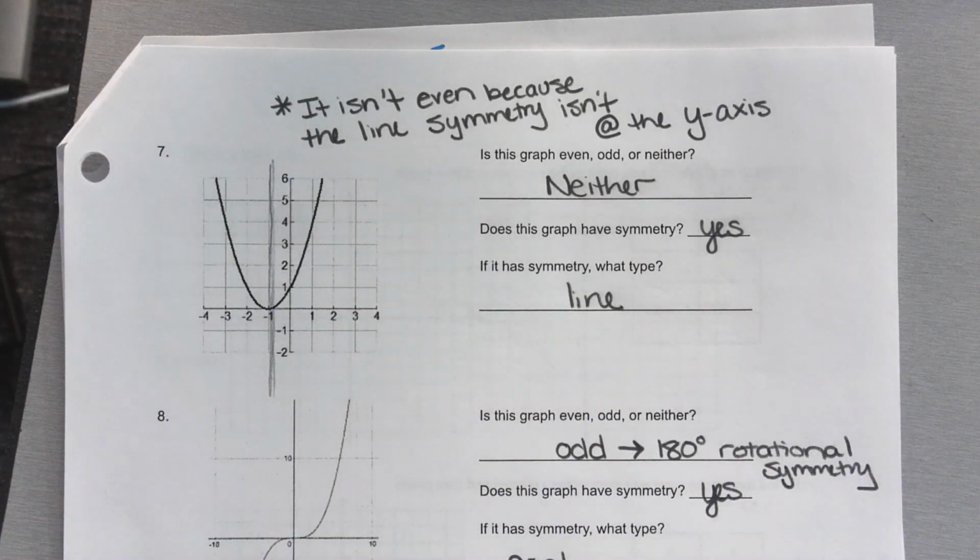There's nowhere in the question that says why it's neither. So I'm adding that as bonus material or information. The reason I'm adding it is because when you go back to look later, you might be like, well, I thought it was even. Why isn't it even?